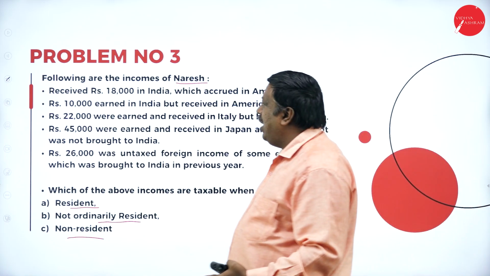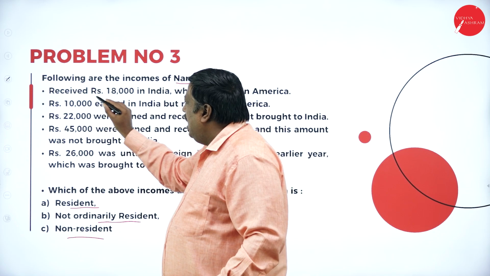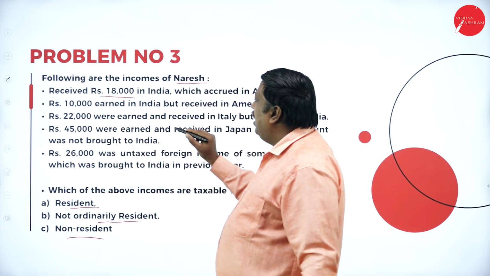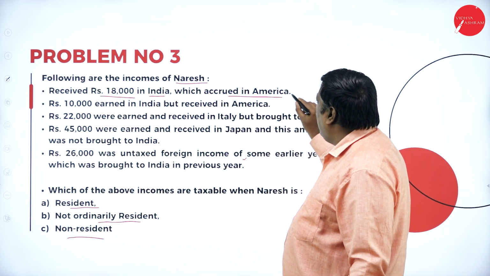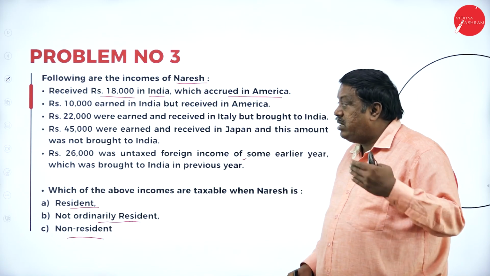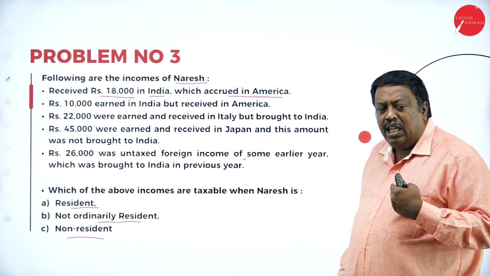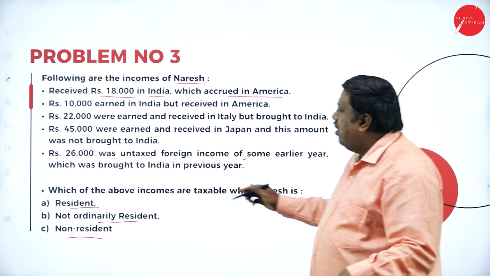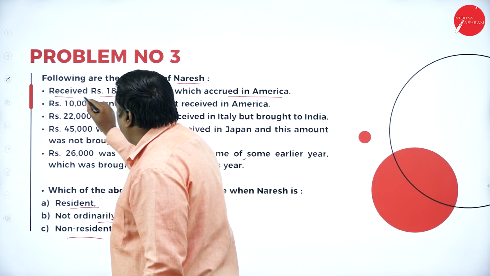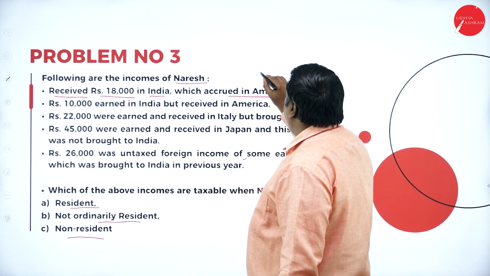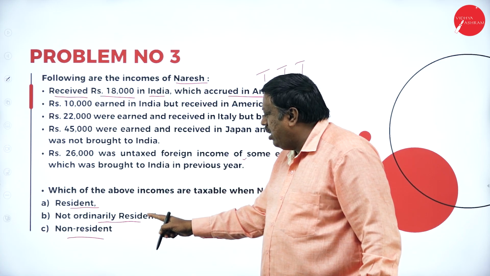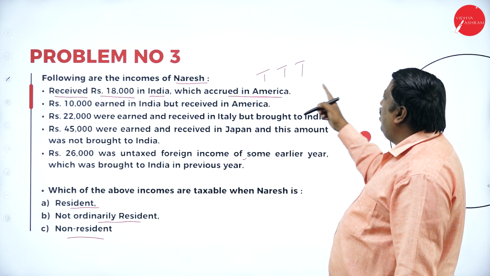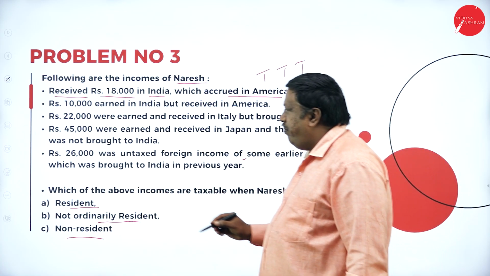So the first one we have here, I'm receiving 18,000 income in India, which accrued in America. They're saying that I'm receiving 18,000 in India. Whenever they use the word received here, it is taxable in all the three cases, that is resident, not ordinary resident and non-resident. It is taxable in all the three cases. Next one, second one.